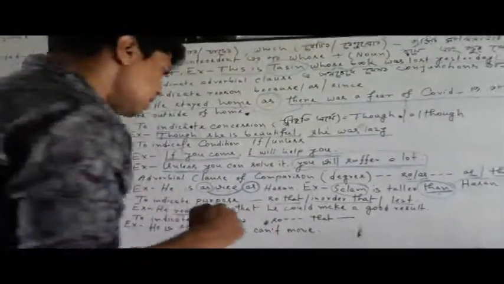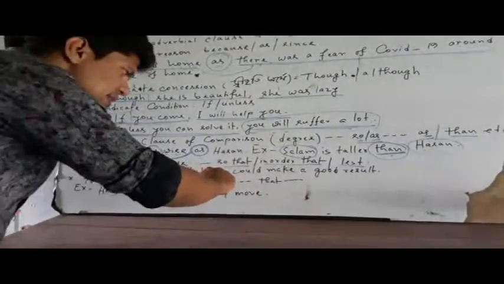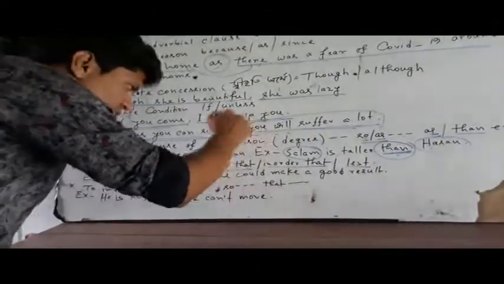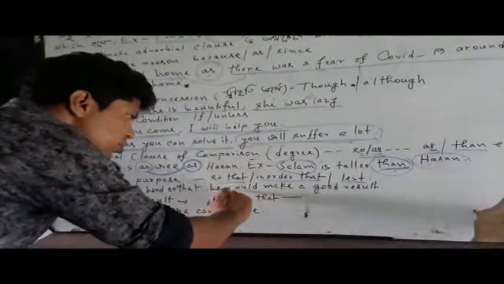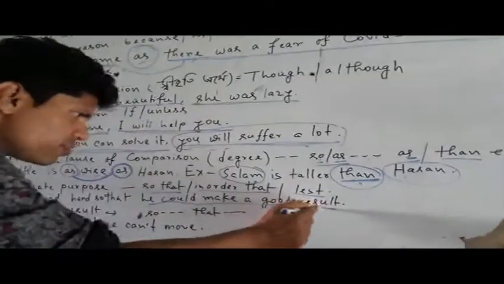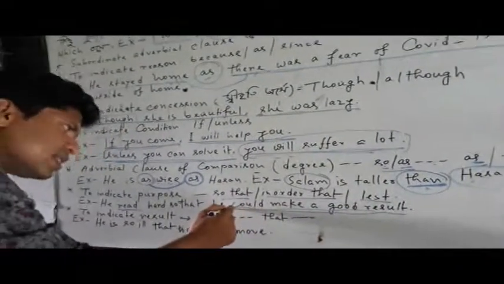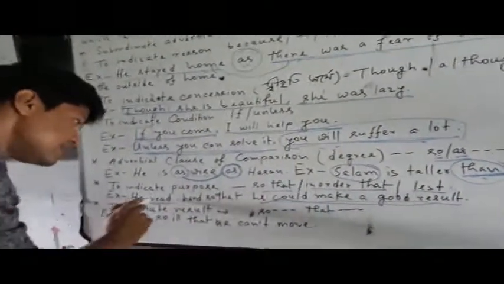Then you would answer me that of course there is an aim. What is the aim? What is the target? Then you could answer that he could make a good result. This is the purpose behind his reading hard.